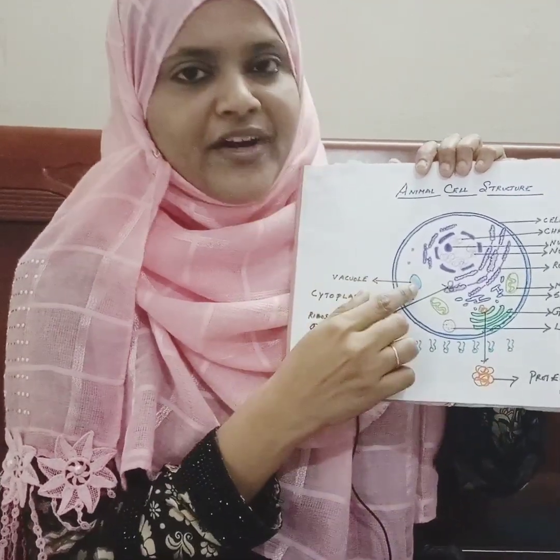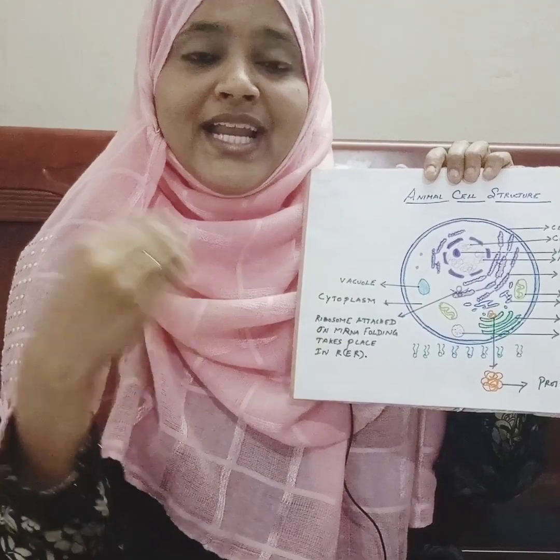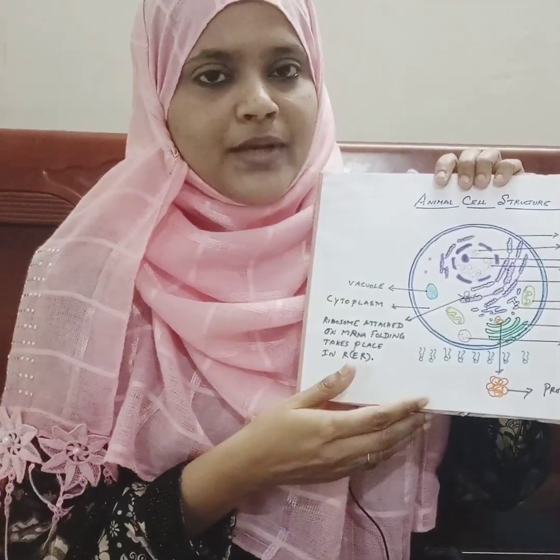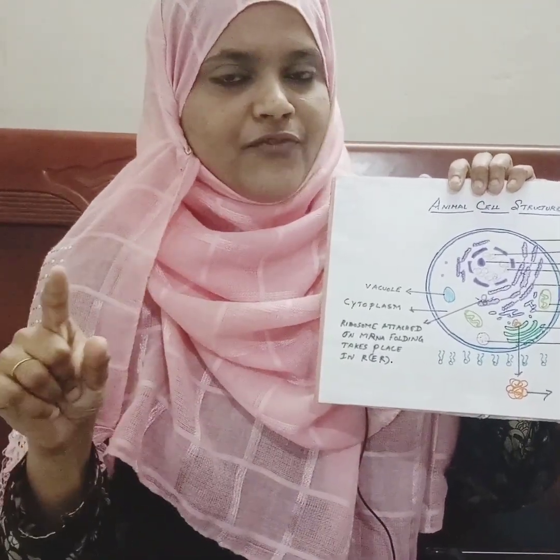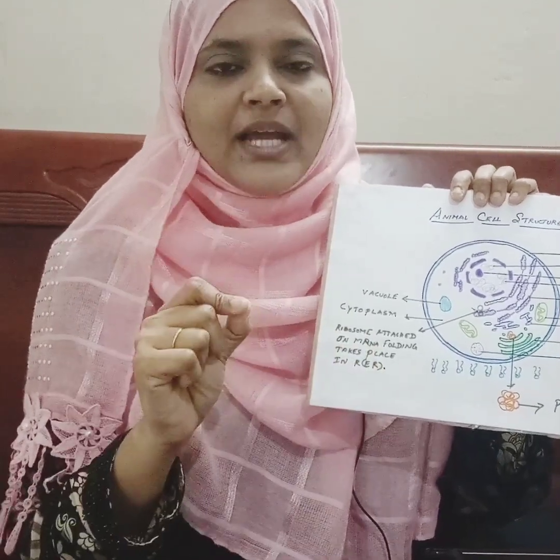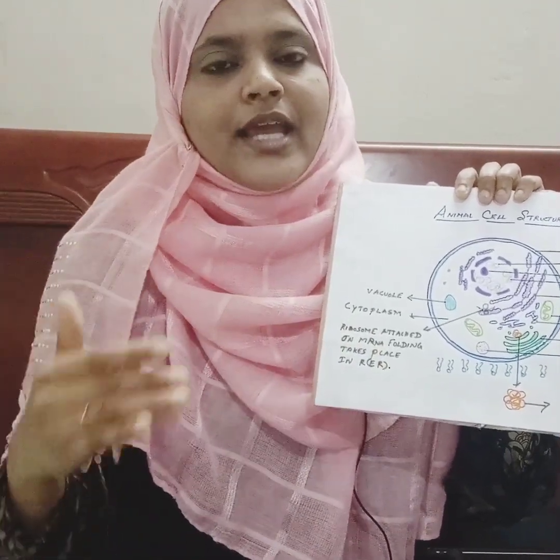These 20 different amino acids will produce a million proteins. How is it possible? In English we have 26 alphabets. With the help of 26 alphabets we can produce a million words just by rearranging them. The same process applies here. 20 different amino acids arranged in different manners can produce a number of proteins.